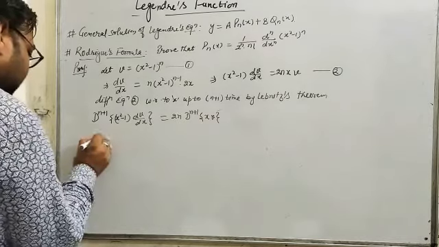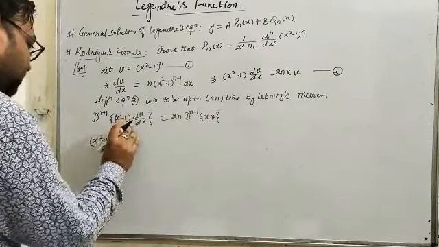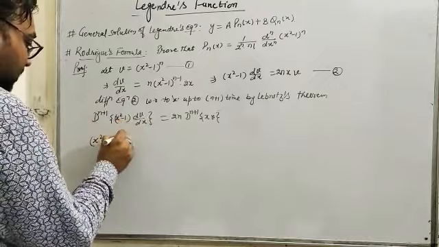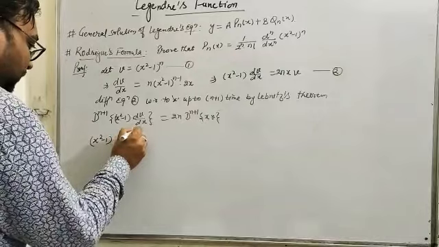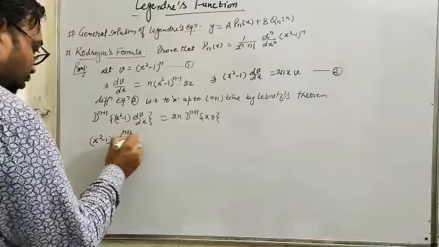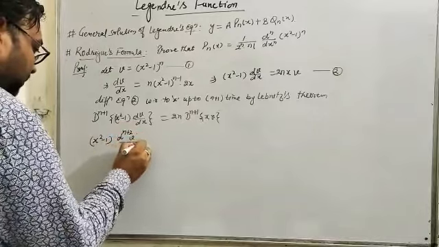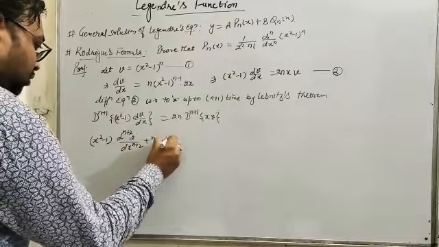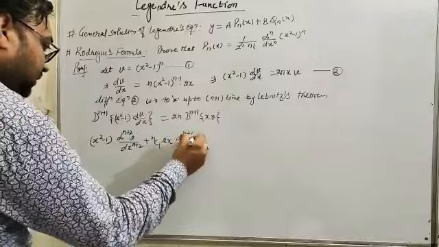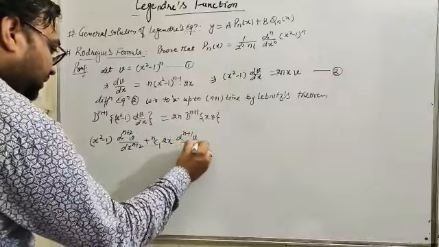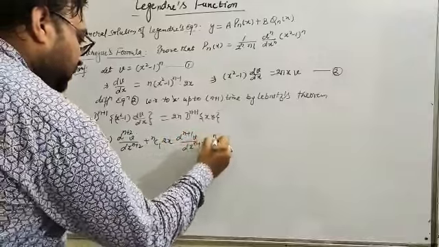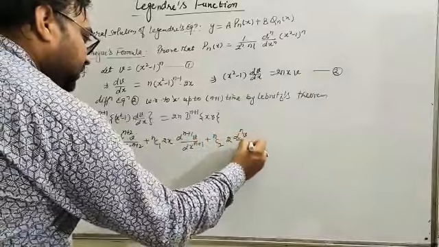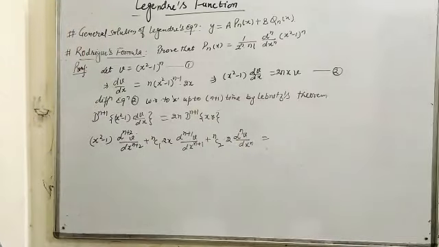(x² − 1) as it is, differentiation of this term up to n plus 1 times, that is d^(n+2)v/dx^(n+2), plus nC1 · 2x · d^(n+1)v/dx^(n+1), plus nC2 · 2 · d^n v/dx^n, and the rest terms will be 0.